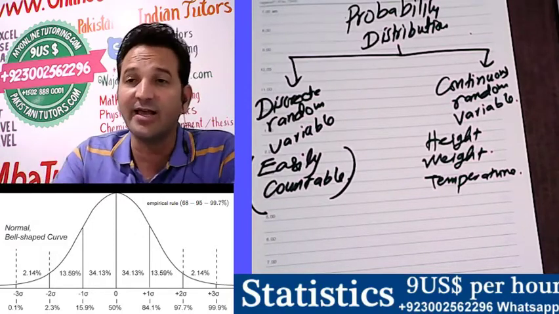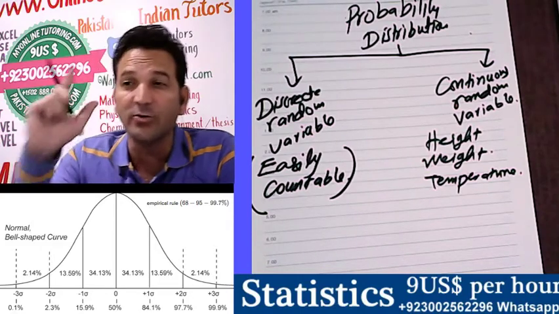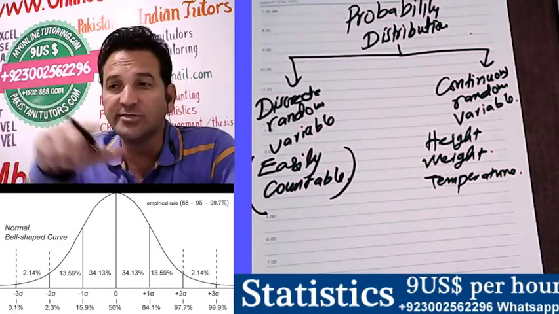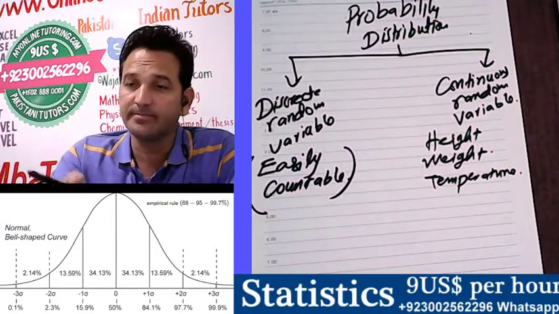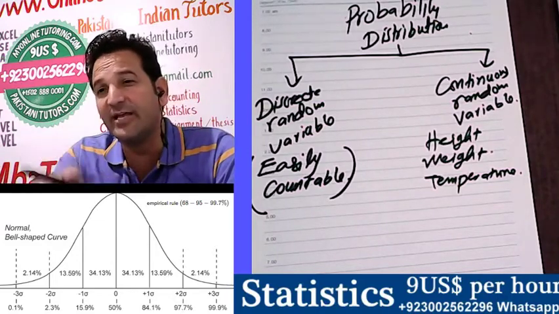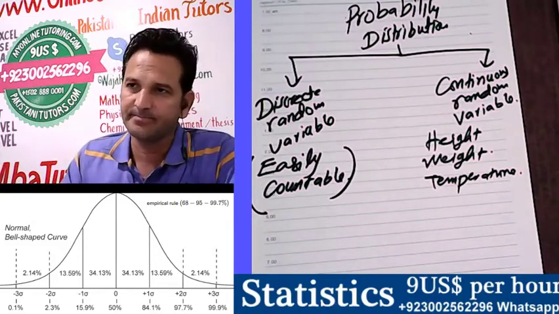On any scale, it can be in decimal, it can be in fraction. So we are talking about a variable that can take any value on the measurable scale.